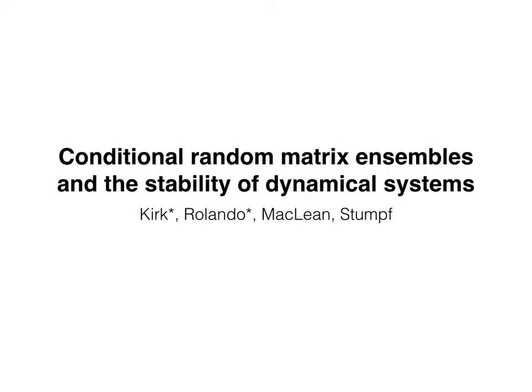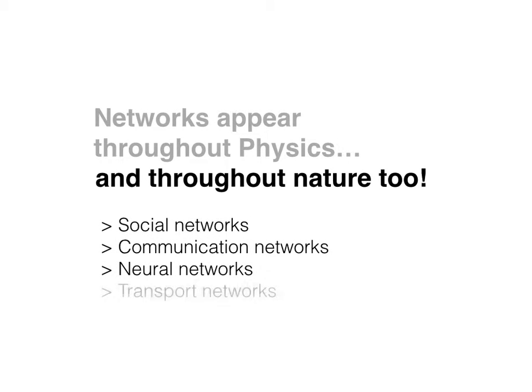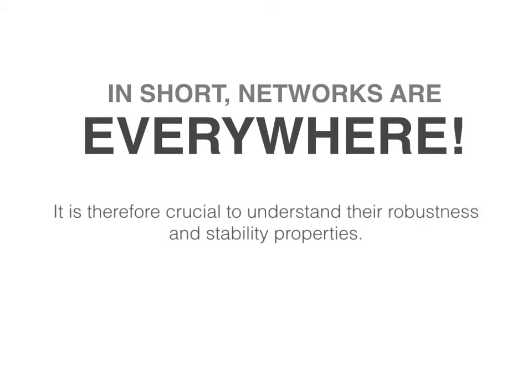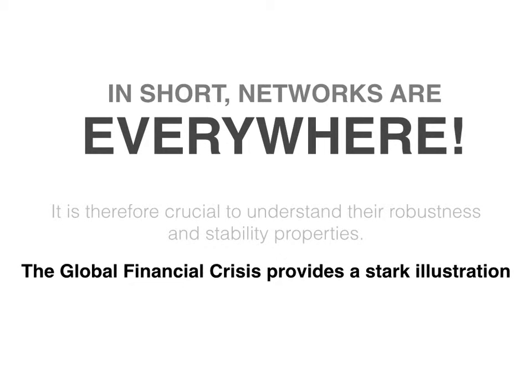This is the video abstract for our paper entitled Conditional Random Matrix Ensembles and the Stability of Dynamical Systems. Networks appear throughout physics, and throughout nature too. In short, networks are everywhere. So we need to understand their robustness and stability properties. The global financial crisis provides a stark illustration.